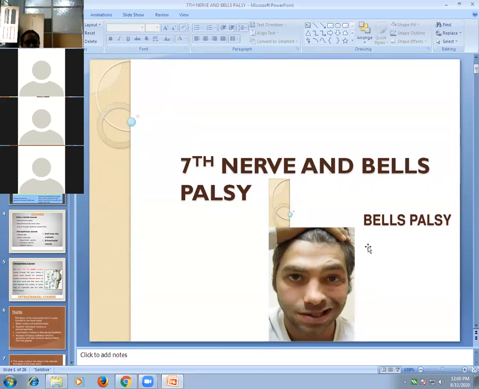So this is the photo of Bell's palsy patient, or how the patient of seventh nerve palsy presented to you. So this is lower motor neuron type of seventh nerve palsy called as Bell's palsy. Patient presented like that: deviation of mouth, inability to close the eye, and drooling of saliva. So it is the asymmetry of the face. So it is seventh nerve palsy.